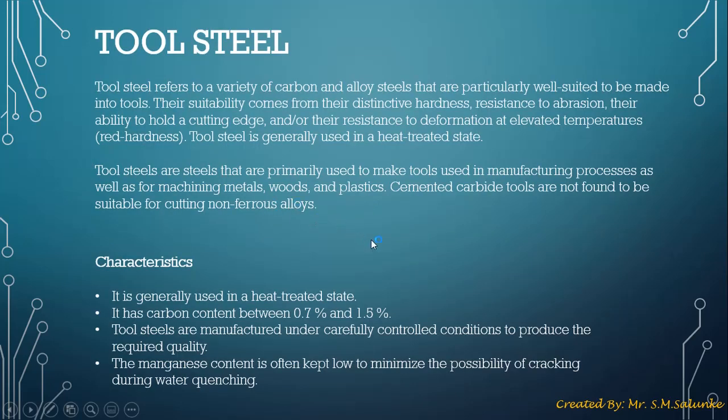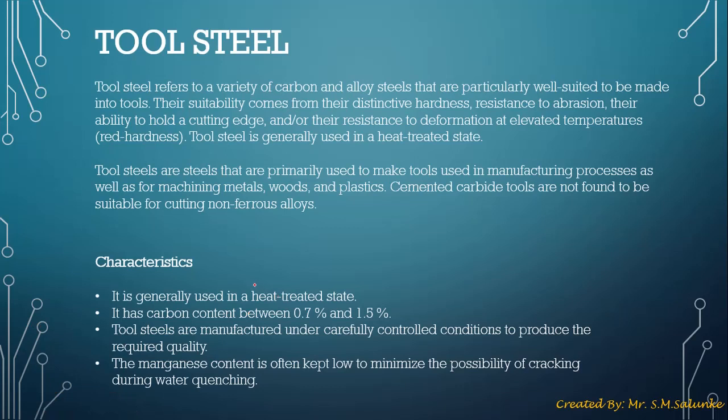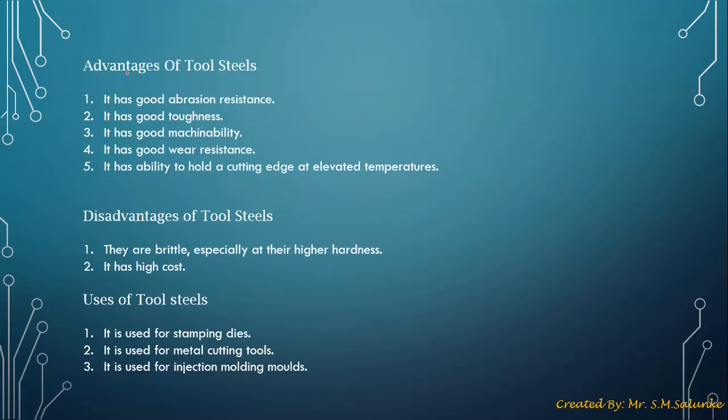As we have discussed in an earlier lecture, tool steel is nothing but a steel which is used for making various tools, various machining tools like tools for cutting metals, wood, plastic, etc. We have seen its characteristics. As we know, it is mainly used in heat treated state, that is in high temperature state, and the percentage of carbon is 0.7 to 1.5. Now let's look at different types of tool steel. Before that, we'll look into what the advantages of tool steel are over the